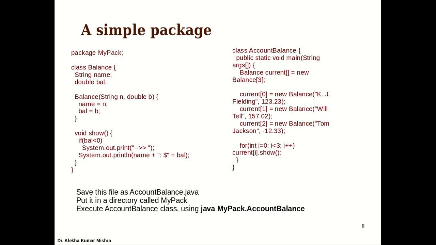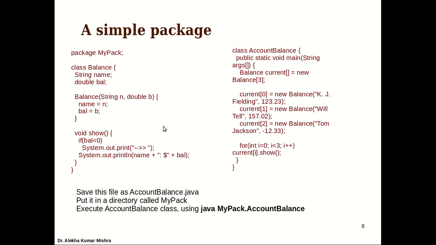So the first example is a simple package. We are creating a class Balance. We can see two default access members, a balance and a show, so all are accessible within the package. We have discussed the accessibility. We are defining another class with the main method, creating an array of Balance objects, and each object is initialized by the new operator using the parameterized constructor defined in Balance, and we are using the show method to print it. It's a very simple class, and shouldn't be very difficult to understand.